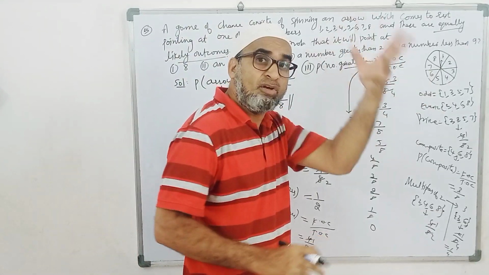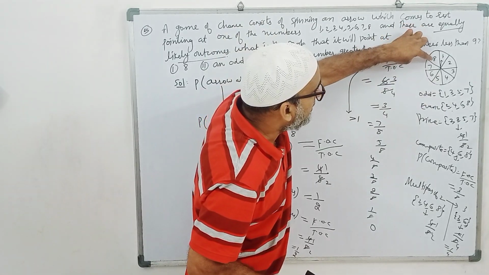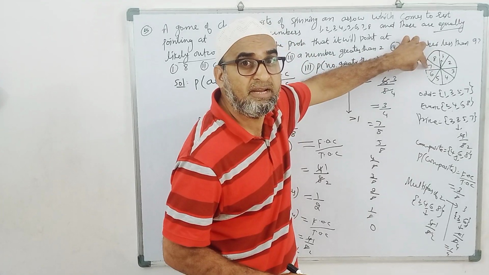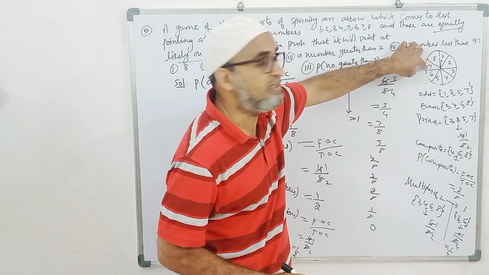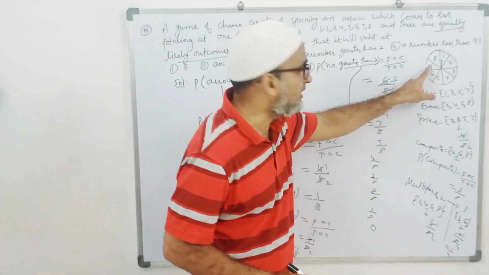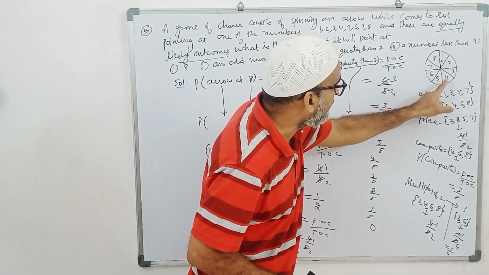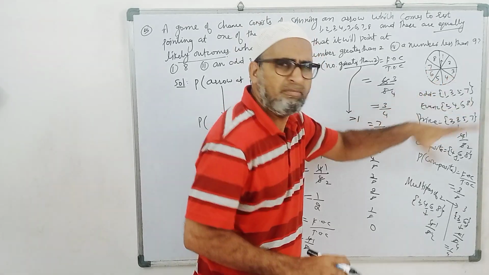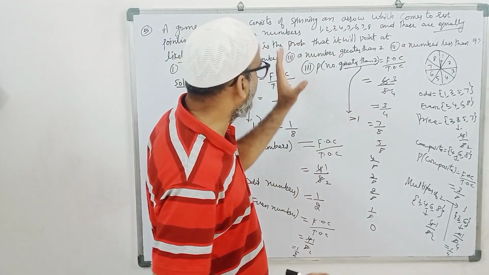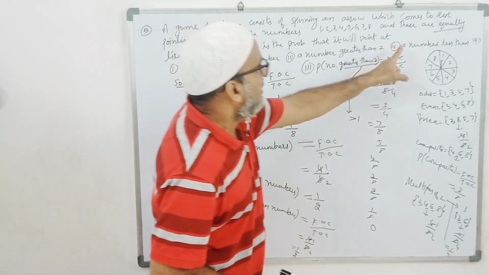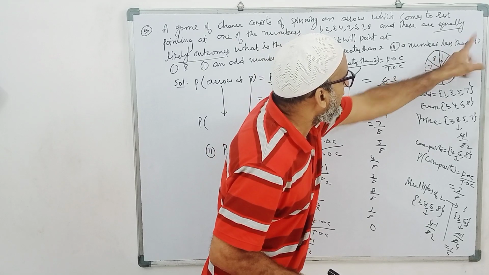Now, with less also. Less than 8 means what? 1, 2, 3, 4, 5, 6, 7. These are the less than 8. 7 possibilities are there. 7 by 8. Less than 7 means 1, 2, 3, 4, 5, 6. 6 cases are there. 6 by 8. Less than 6, less than 5, many questions you can find. Now, as with greater, this many questions come. With less you can prepare: a number less than 9.